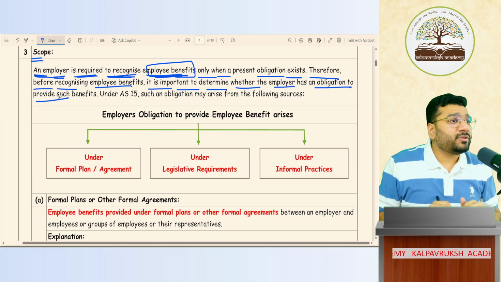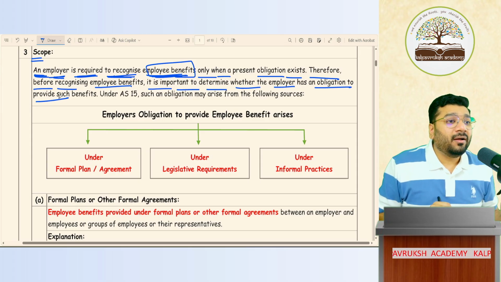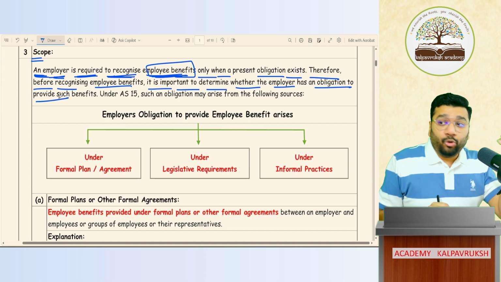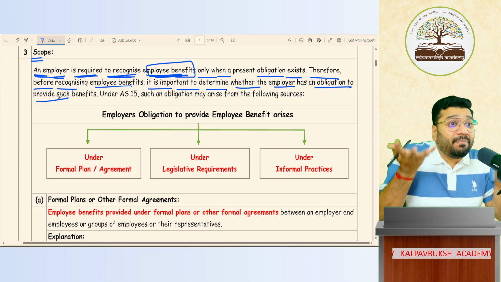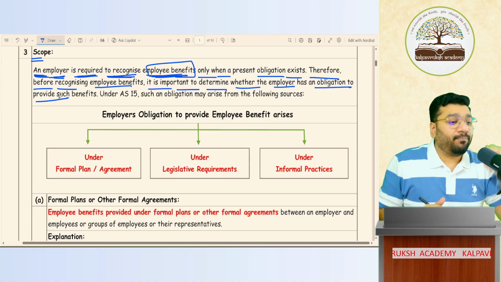Salary account debit to salary payable, you record, right? But whether you really have to pay that salary or not, you need to know, right? How will you know? How do you know as a company you have some employee benefit to pay? How does the employee benefit arise to the employer in favor of employee?